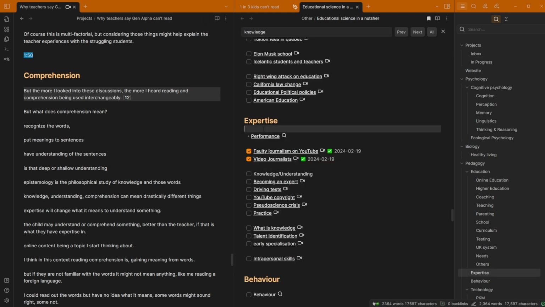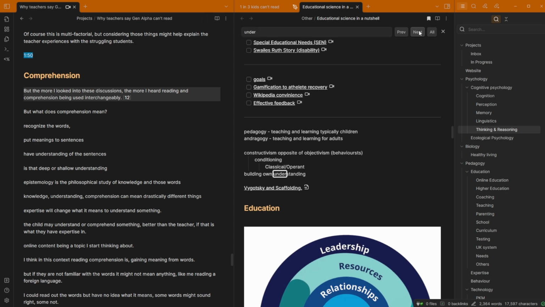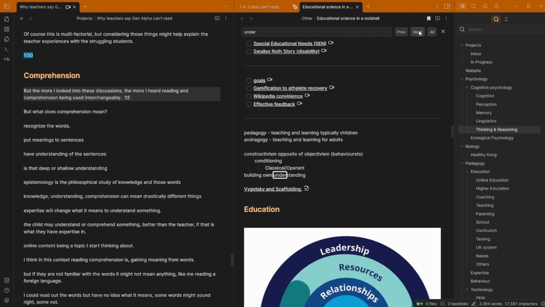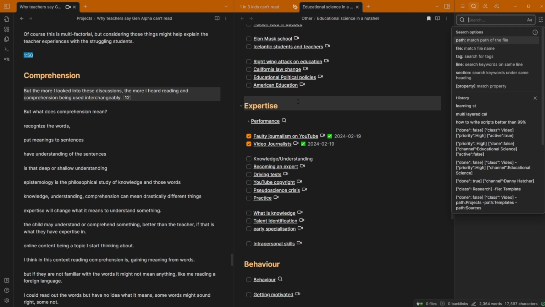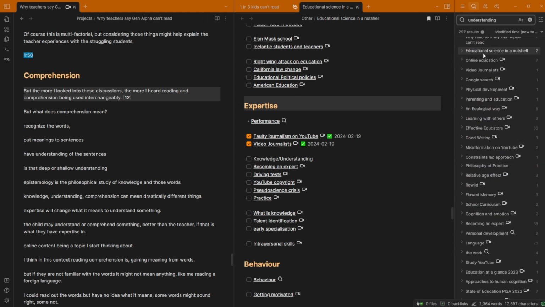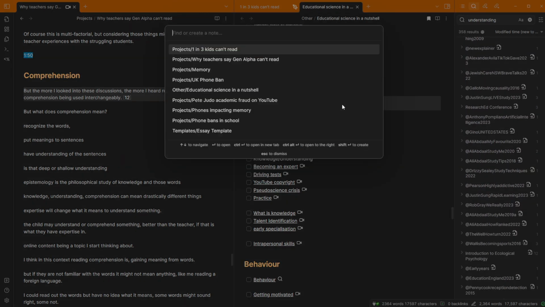So knowledge and understanding is in expertise, so that's something I want to do. It certainly makes sense to be in expertise. Maybe something in thinking and reasoning. We've got understanding. Understanding's down there. Knowledge and understanding again. No. Okay, let's go even further. Understanding. What understanding do I have in my entire vault? Is there anything here? Oh, actually, maybe it's in...